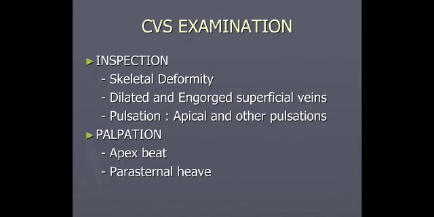So what do you inspect? What do you see? We see for the skeletal deformity, the dilated and enlarged veins, the pulsations. We need to inspect the shape of the chest. This is looked for bilateral symmetry. Any abnormal bulging or depressions are noted, like pectus excavatum or carinatum. Abnormal pulsations can be there in the chest wall, the epigastrium, the roof of the neck, or inspected for any abnormal pulsations. The veins on the chest wall are inspected for presence of engorged veins.